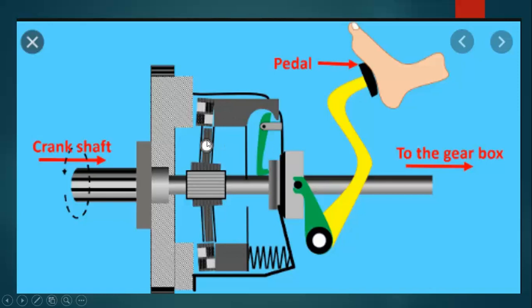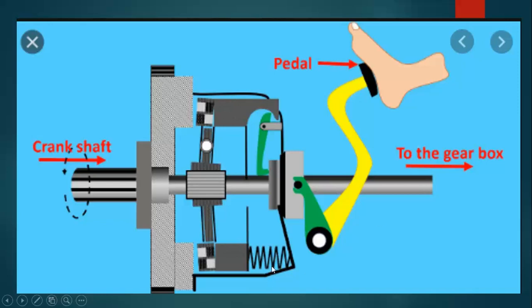we push out the frictional plate from the flywheel, and when we release the pedal, the frictional plate and the flywheel make engagement, and the motion is transmitted to the shaft, and this shaft rotates the transmission box.